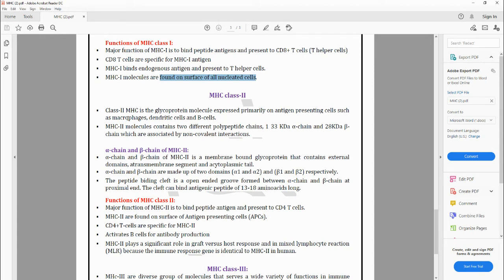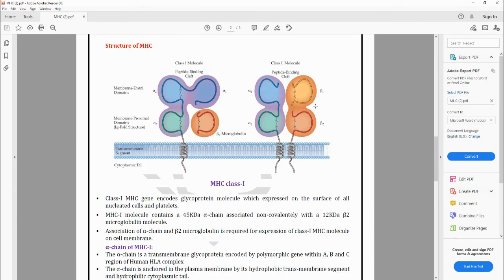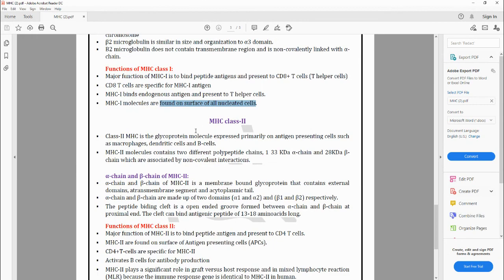The class 2 molecule consists of two polypeptide chains, the alpha chain and the beta chain, 33 kilodaltons for the alpha chain and 28 kilodaltons for the beta chain, which are associated by non-covalent interaction. There is no covalent bond formation between the alpha and beta. I am stressing the point.